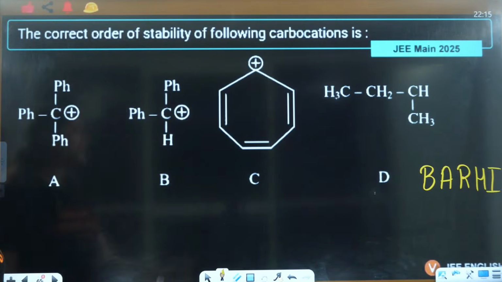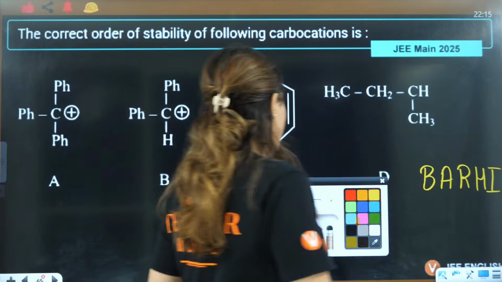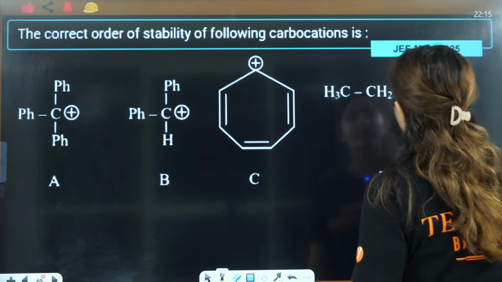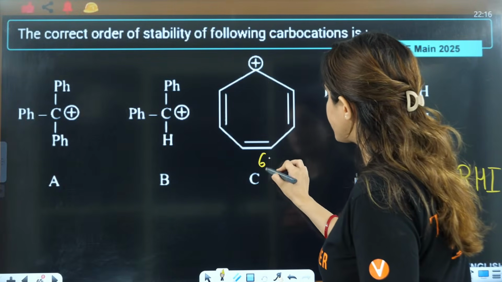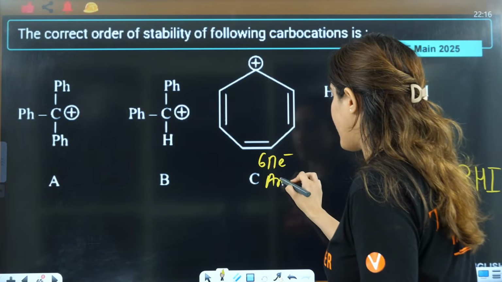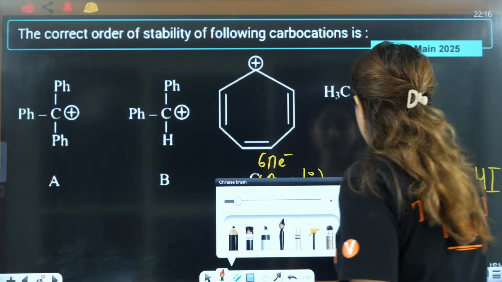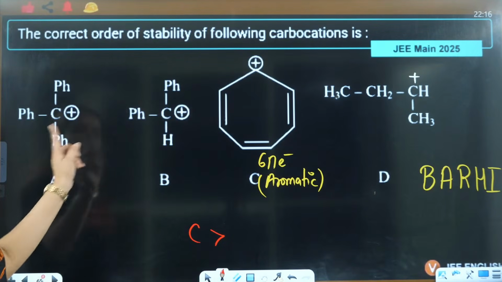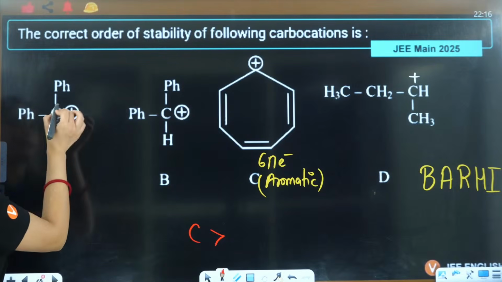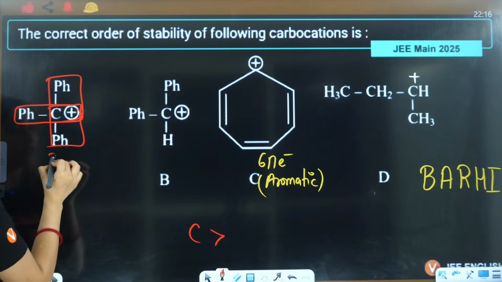That means firstly, if back bonding, can you see it anywhere? No, back bonding we can't see anywhere. Aromaticity I can see, this is 1, 2, 3, 4, 5, 6 pi electrons, so this is aromatic. And an aromatic compound is highly stable, so we can say that C is very stable. After that, because of resonance, here this resonance and this resonance, you have 3 resonances.